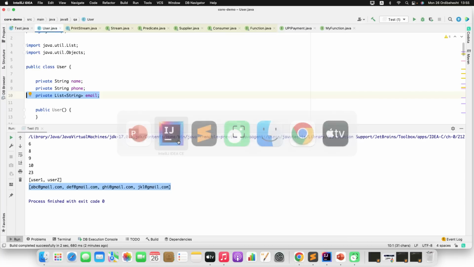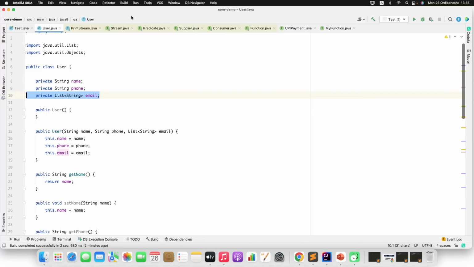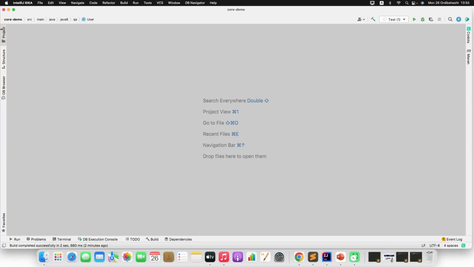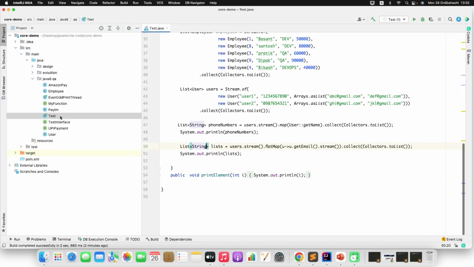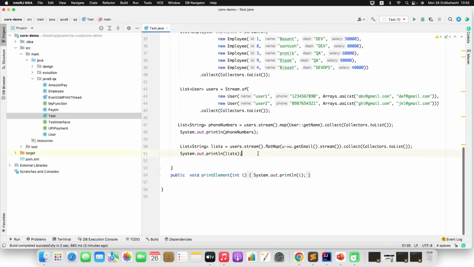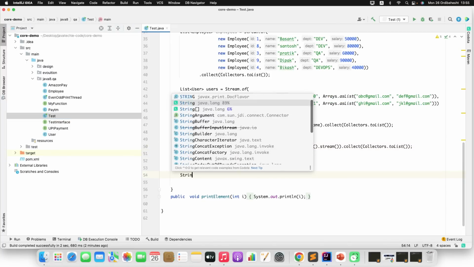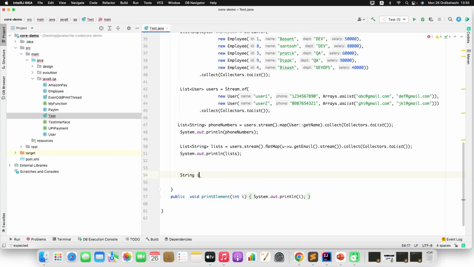So let me go to the IntelliJ IDE. Let me close all tabs, go to the project, and open the test class. Okay, so let's assume you have a string. I'll give something like a string input, and I'll give my name. Now, the frequency of each character: how many times B occurs in this string, or how many times A is present. I need to print that using Java 8.